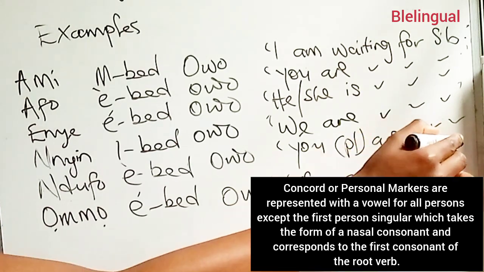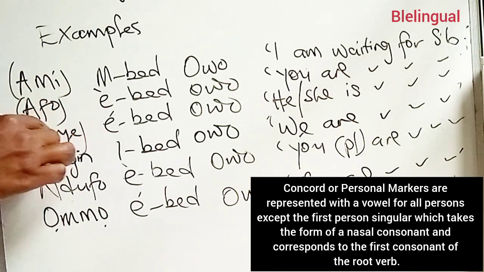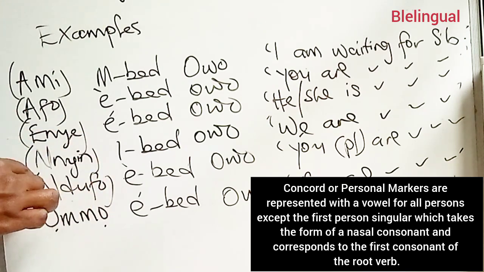So, we can now do away with the personal pronouns earlier placed, that is ami, afo, enye, nyan, ndufo, omo. We can do away with them and read the sentence just the way it is, and it will not alter the meaning of the sentence because of the personal markers.